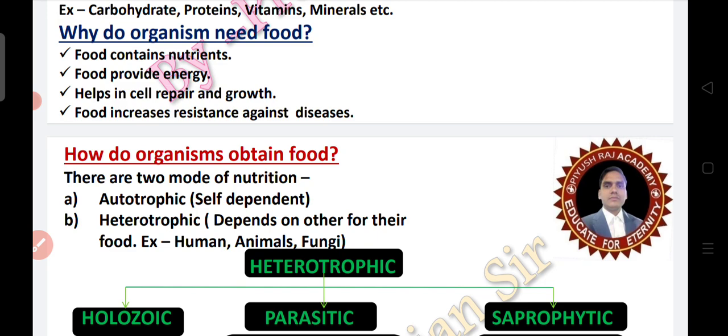Autotrophic means self-dependent. They make their own food by using simple inorganic substances like carbon dioxide and water. For example, most of the green plants are autotrophs. Next, heterotrophic, which depends on others for their food. In heterotrophic nutrition, the organism is unable to prepare its own food and hence depends on plants or other organisms for nutrition. For example, humans, animals and fungi.